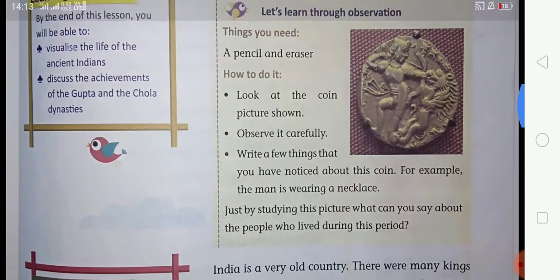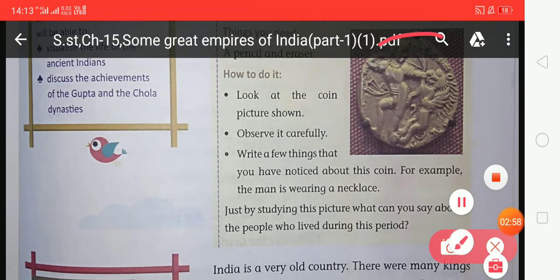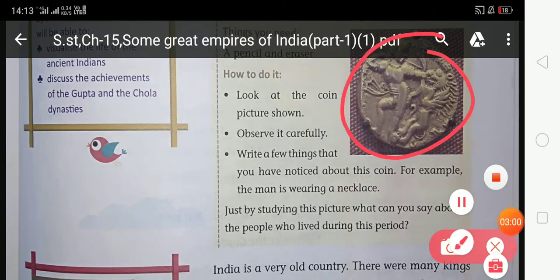And just by studying the pictures, what can you say about the people who lived during this period? So students, on the basis of this picture, you can analyze the living standard and the living conditions of the people during this period. So this is the activity and you have to do this activity.